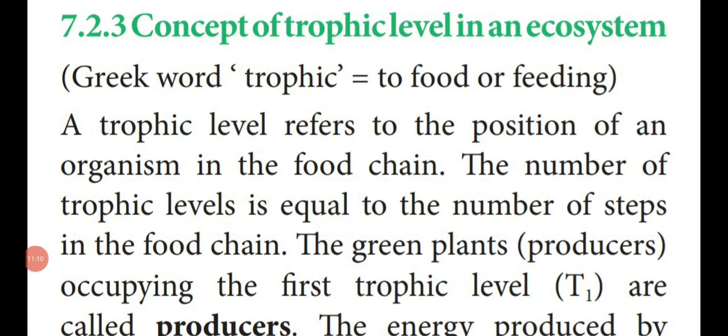Dear students, up to this we have seen photosynthetically active radiation, PAR. Now we are going to see the concept of trophic level in an ecosystem. Dear students, a particular environment consists of living organisms as well as non-living things. That is known as biotic factors such as plants and animals, and abiotic factors such as temperature, soil, water, humidity, air, sunlight, pH, water content.